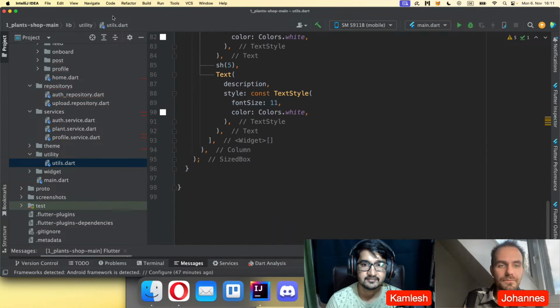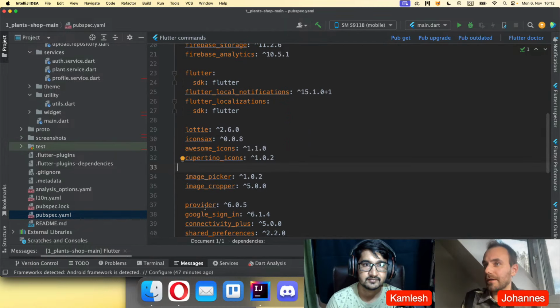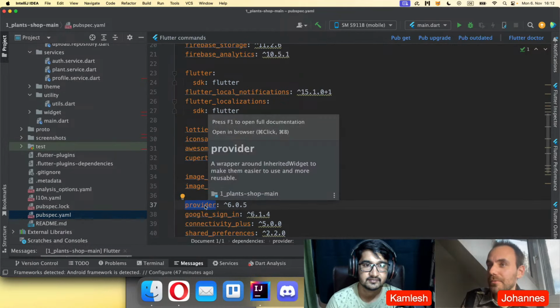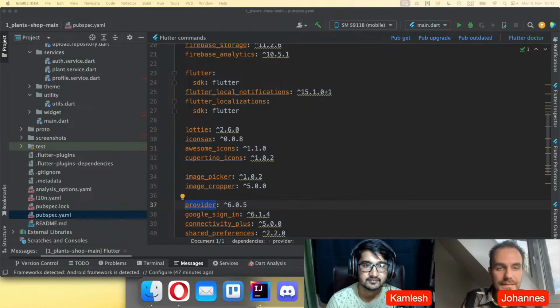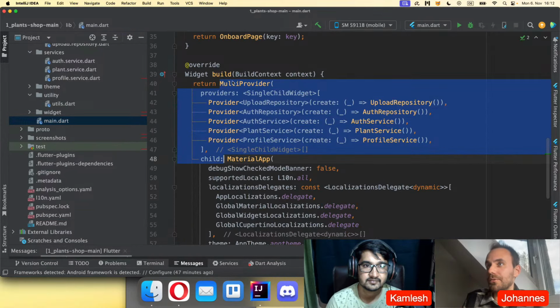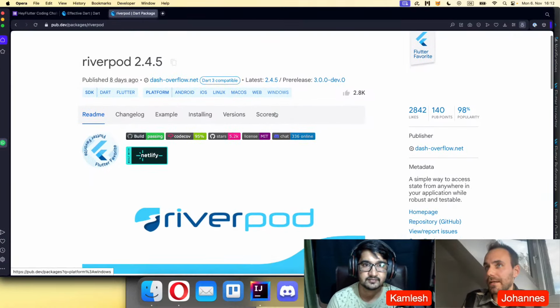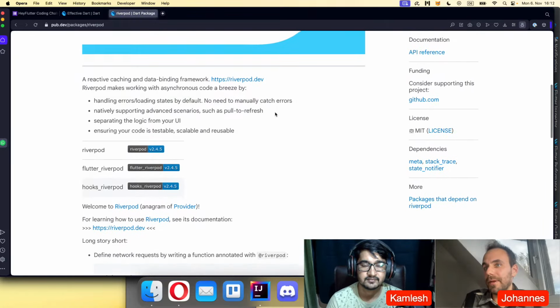And I guess we go right now to the second project. By the way, this project has also implemented the provider. Let's see. Yeah, he has used provider. I would not recommend implementing the provider here. Instead, you can use Riverpod as a package. This would be much better, because even if you go here to the main file, you will see a lot of code that you need to write for setting up the providers. I would move away from the provider and instead use Riverpod.